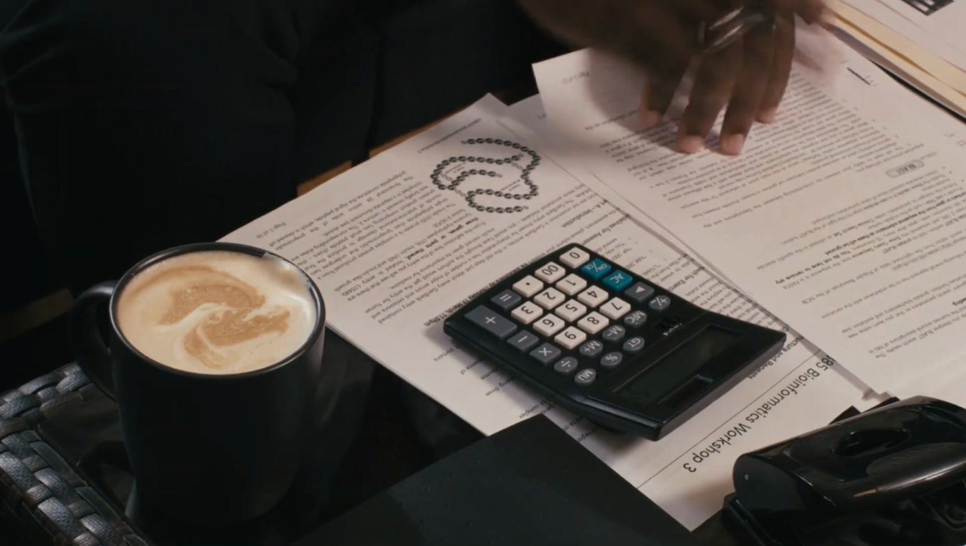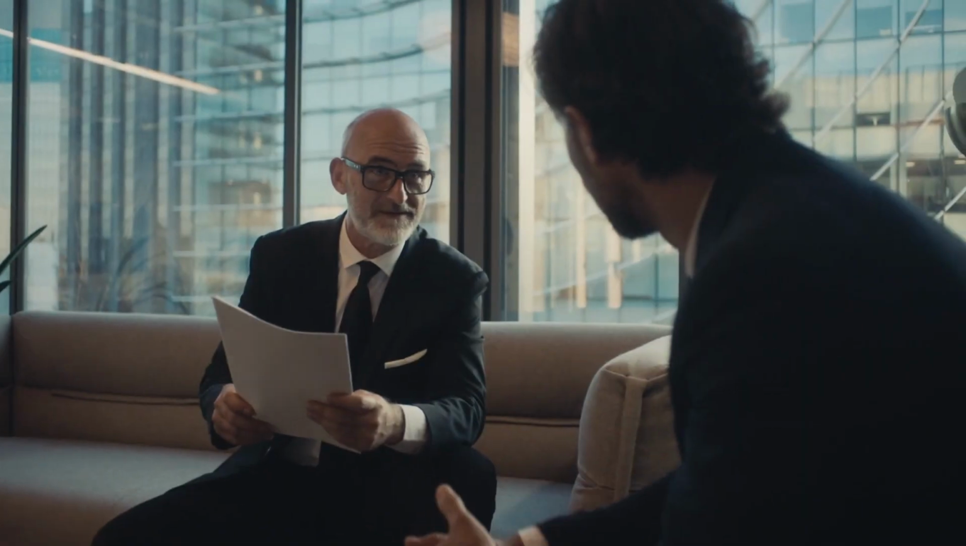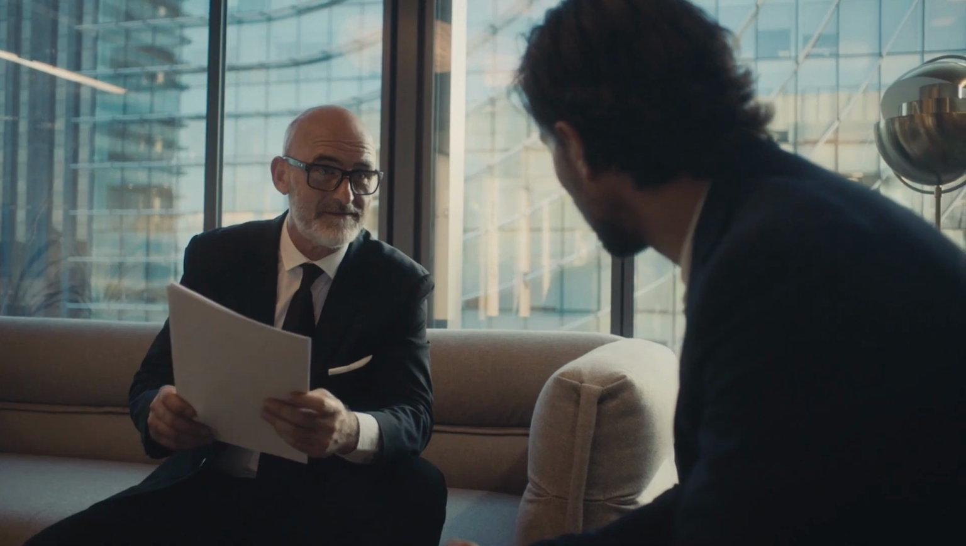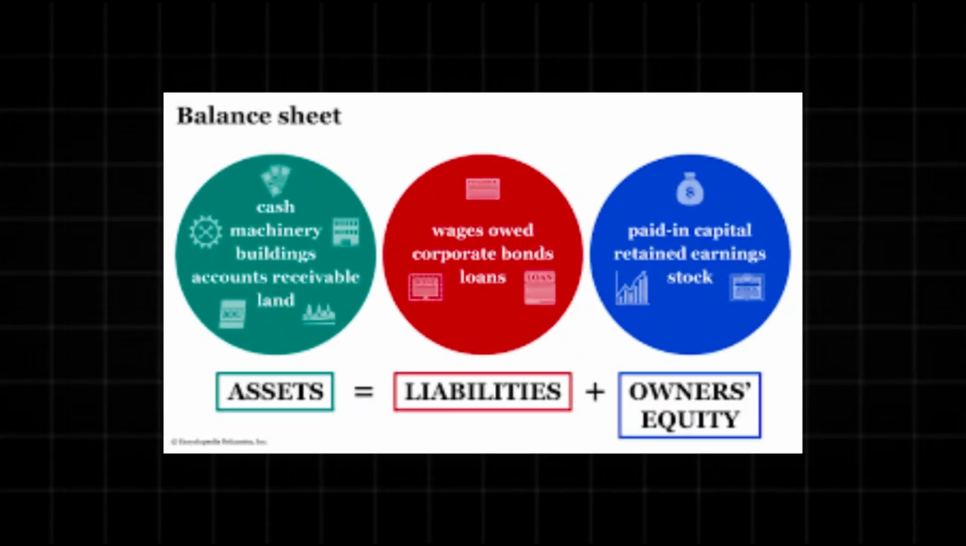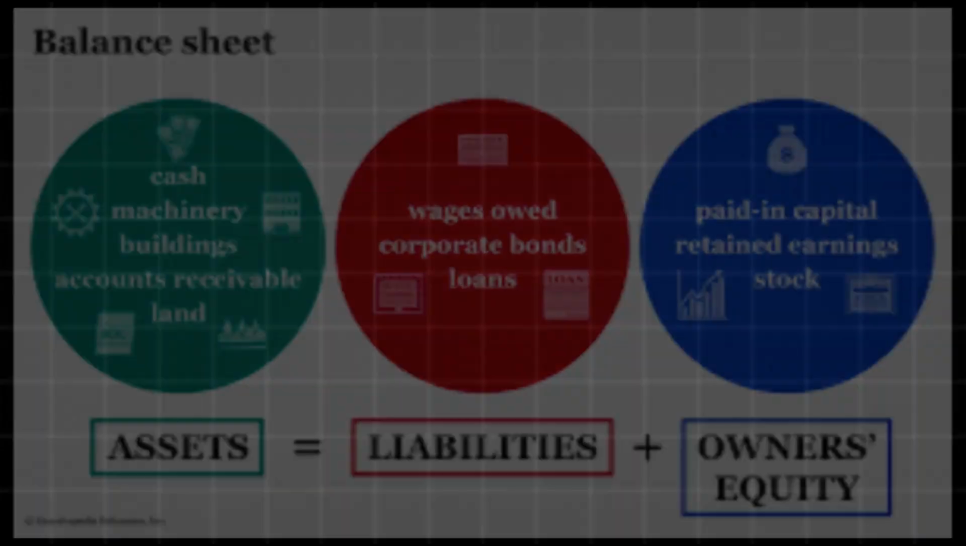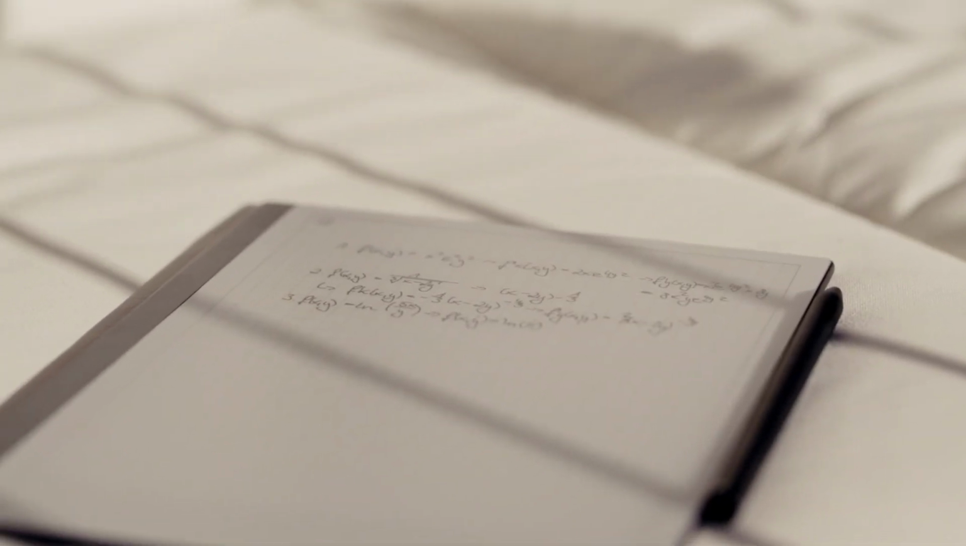The accounting equation. The accounting equation is like a balance scale that shows how a company's resources are financed, whether through debt or the owner's investment. It's a fundamental concept in accounting that helps keep track of what a business owns, owes, and how much of its assets belong to its owners. Here's the equation: assets equal liabilities plus equity. This equation must always be in balance.